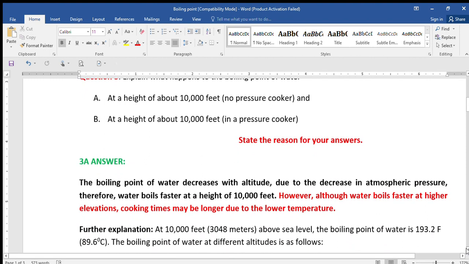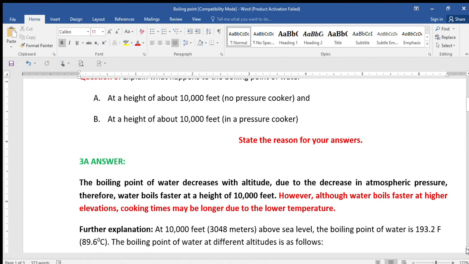Now, with a pressure cooker, without a pressure cooker, one thing stands out. Same height, high altitude, around 10,000 feet higher above the sea level. So, at such heights, you should know that there will be decrease in atmospheric pressure. The atmospheric pressure will decrease because of the height.